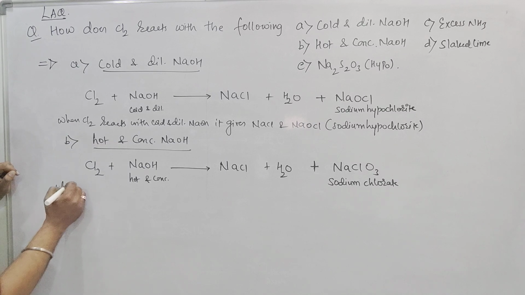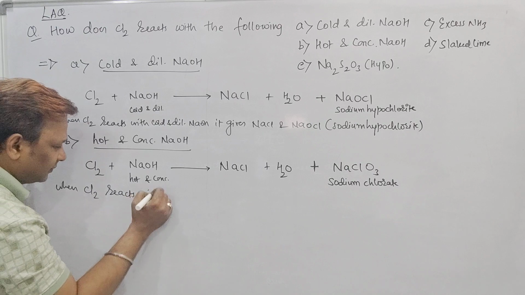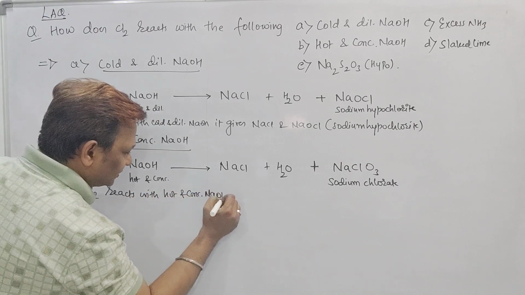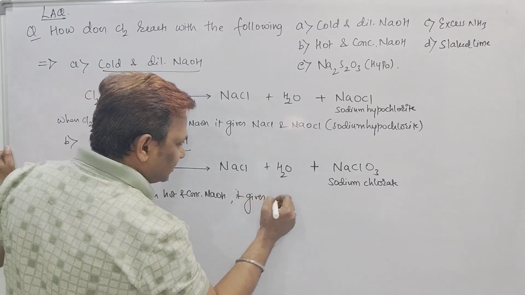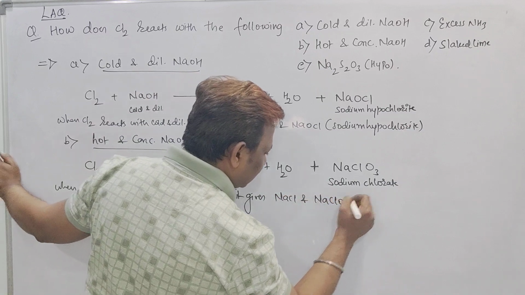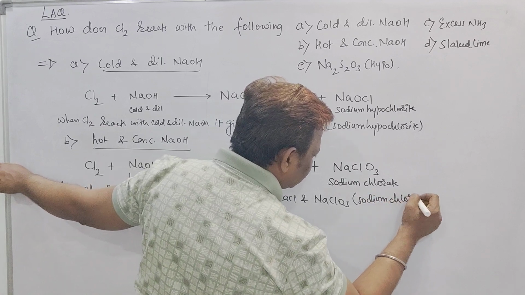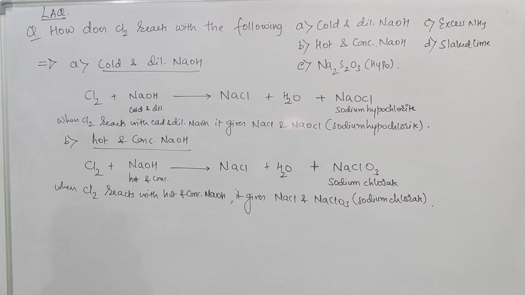When chlorine reacts with hot and concentrated NaOH, it gives NaCl and NaClO3, and this NaClO3 is called what? Sodium chlorate. Is it clear? It is a reaction of chlorine with cold and dilute NaOH and with hot and concentrated NaOH.